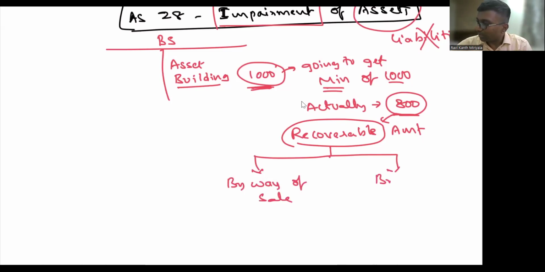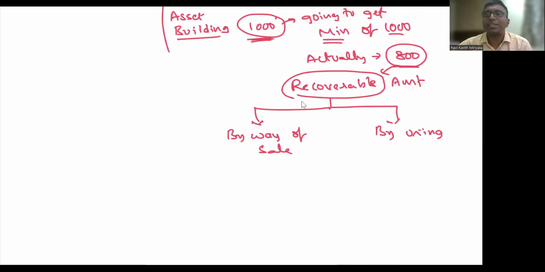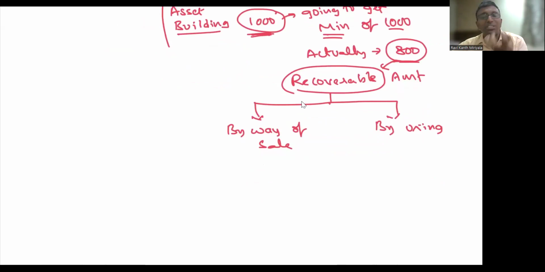By using it. By using it in the sense, I will have an office at this place, and I will have my machine in this building. By using the machine, I will produce something. We'll be able to produce goods, I will be able to sell them, and I will be able to get money. Yes, I can get money from the building, from the plant and machinery, in some way or other. So by using the machine also, I will be able to recover.